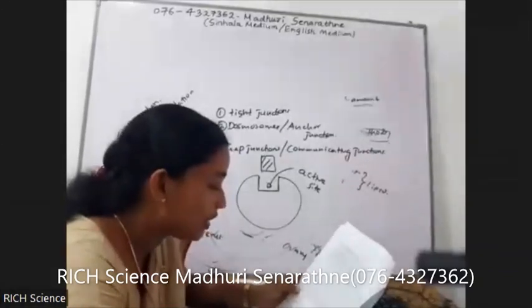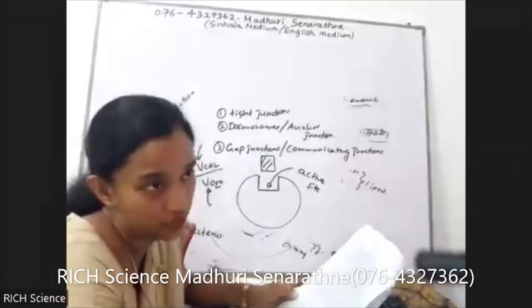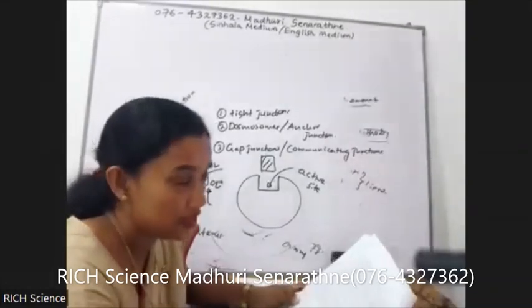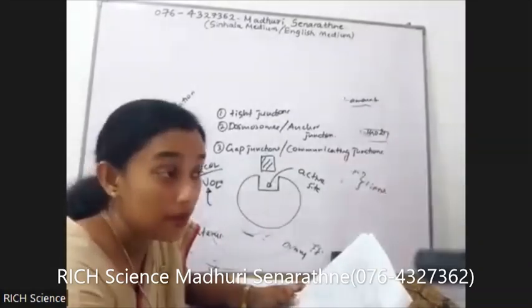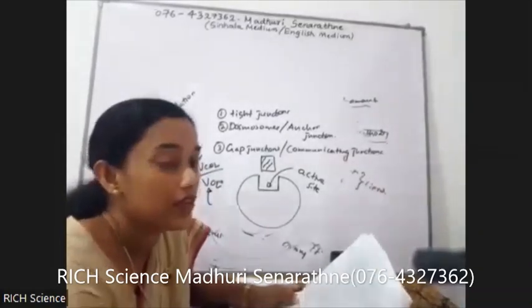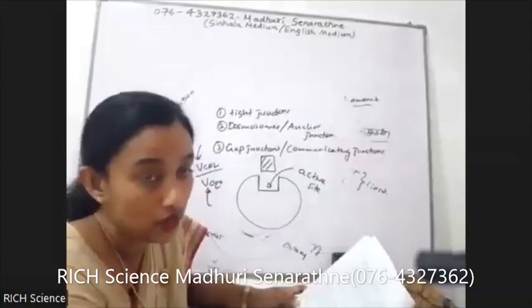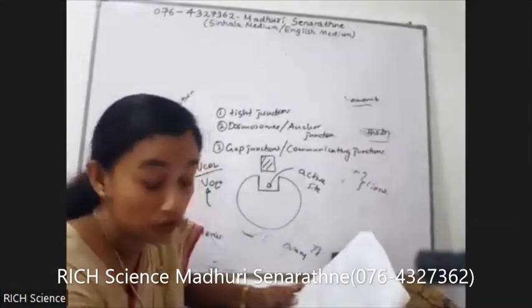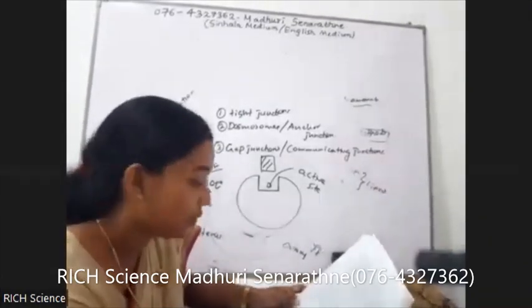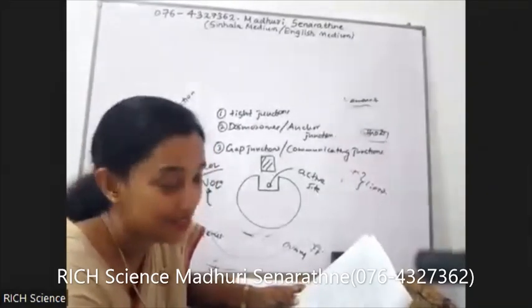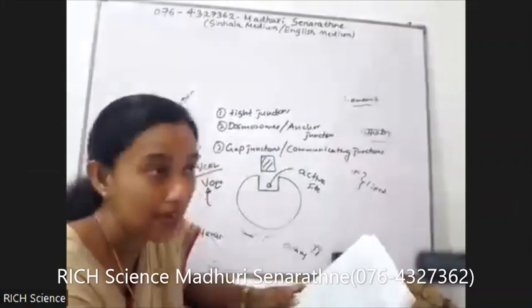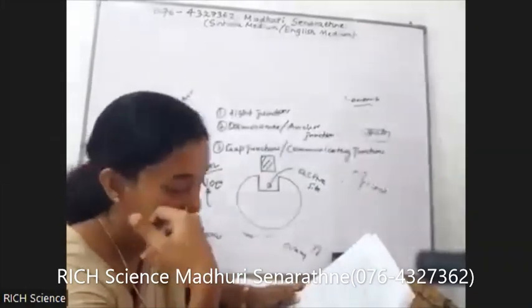Sixth, maintain the global temperature, because photosynthetic organisms absorb carbon dioxide. Carbon dioxide is the main reason for the atmospheric increase of the global temperature. So photosynthesis maintains the global temperature by absorbing carbon dioxide.